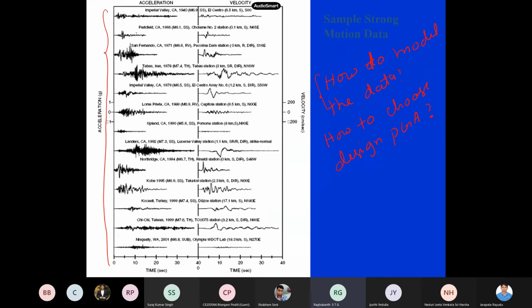Imperial Valley earthquake, Parkfield, San Fernando, Iran: if you plot all of them, they look like this. These are the velocities actually. So if you look at these acceleration time histories, what do you observe? Are you able to observe any patterns in this data? If you look at the first column, the accelerations, what type of patterns can you observe? Any pattern in all the earthquake time histories?